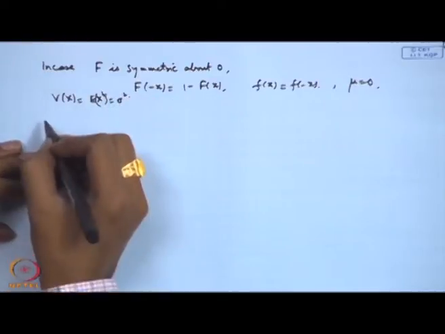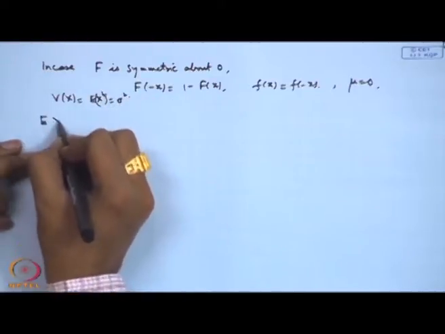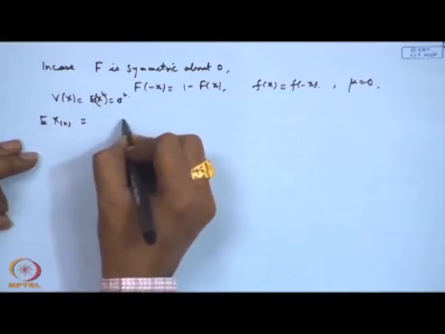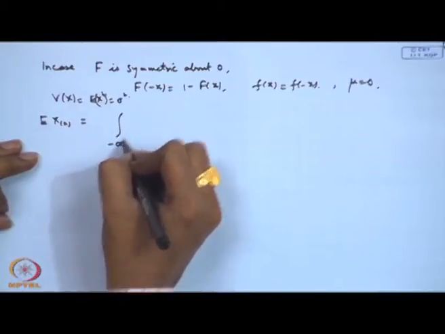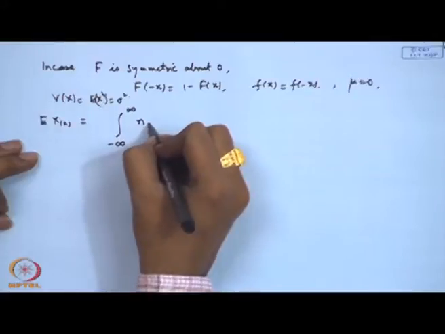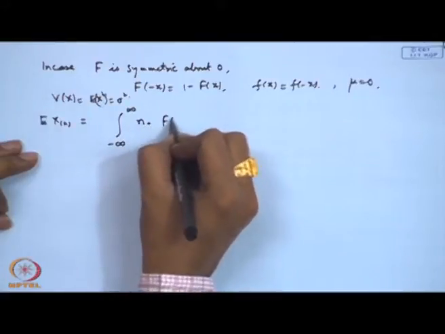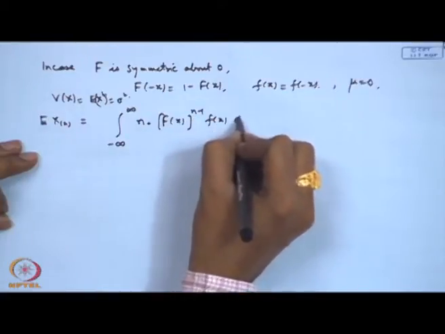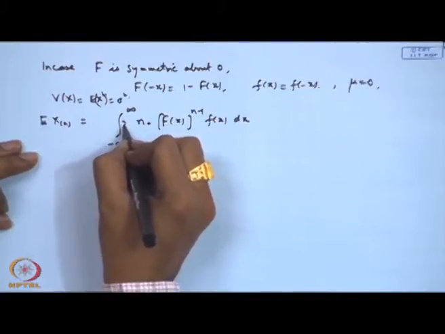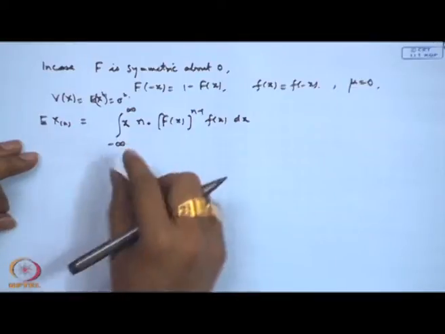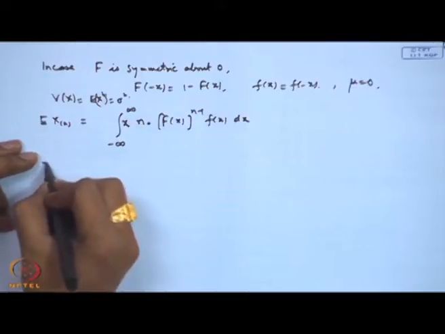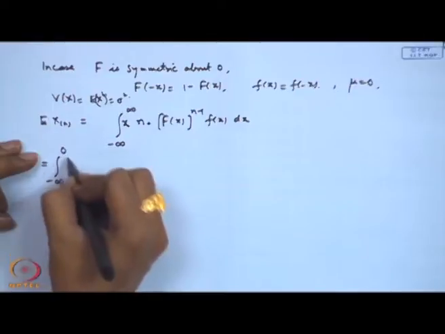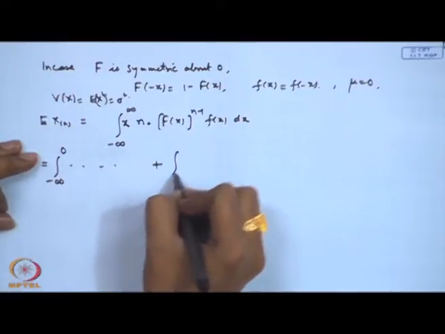Now, in this case, let us consider expectation of Xn. So, that is equal to the integral from minus infinity to infinity of n times F(x) to the power n minus 1 f(x) dx. Now, this is multiplied by x here. I split it into the two regions, minus infinity to 0 plus 0 to infinity.